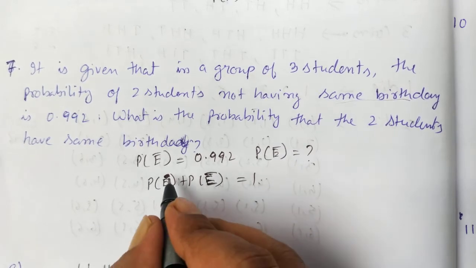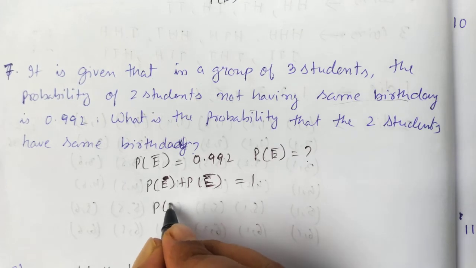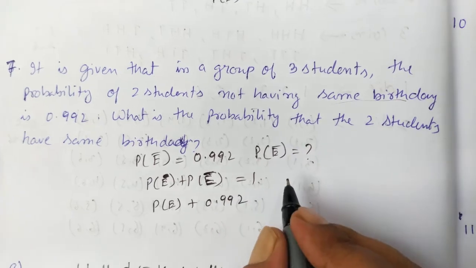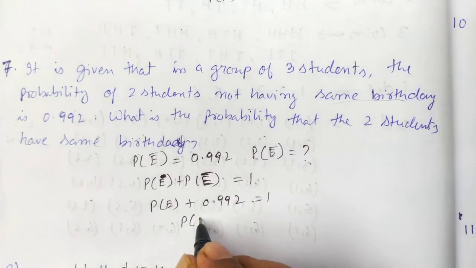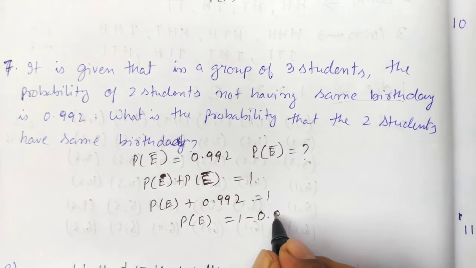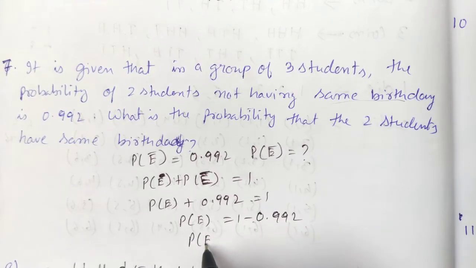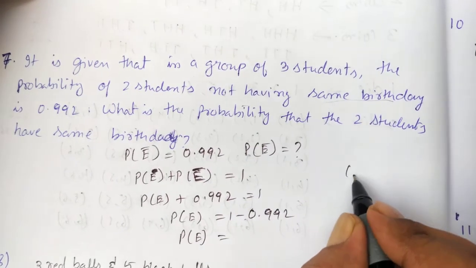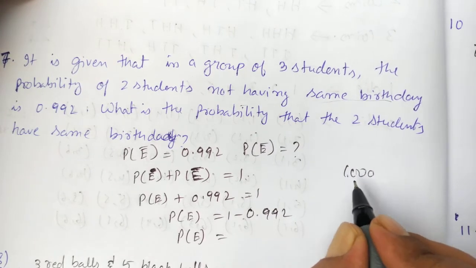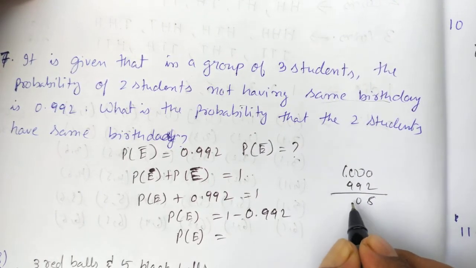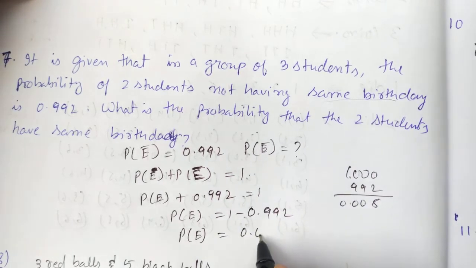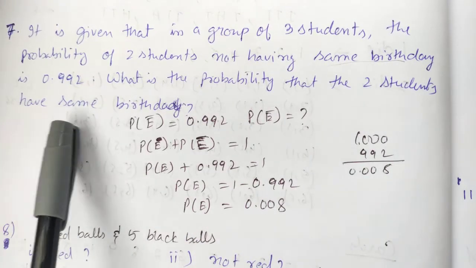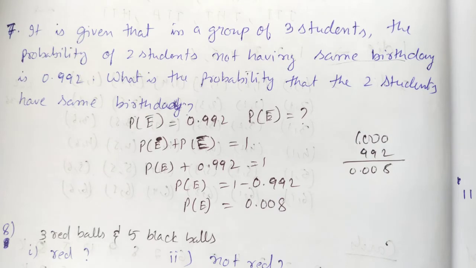P(E) is not given, you are going to find it, and P(not E) is 0.992. So P(E) will be 1 minus 0.992. Subtract it and you will get 0.008. So the probability that 2 students will have the same birthday is 0.008.